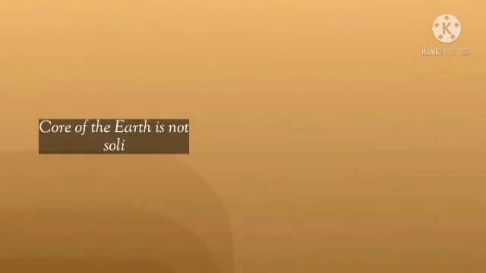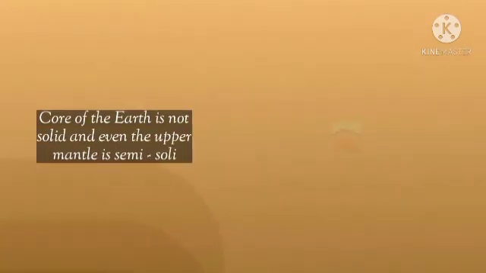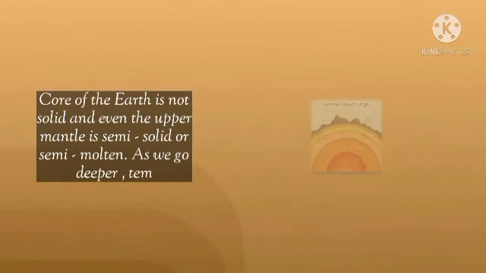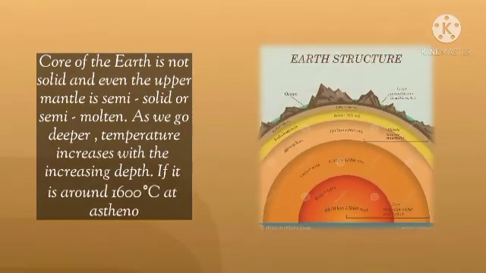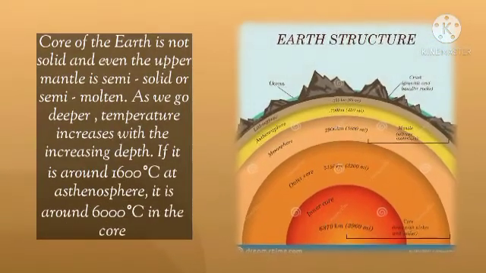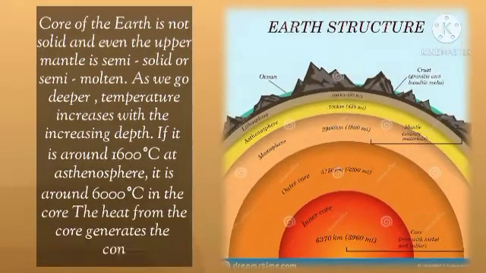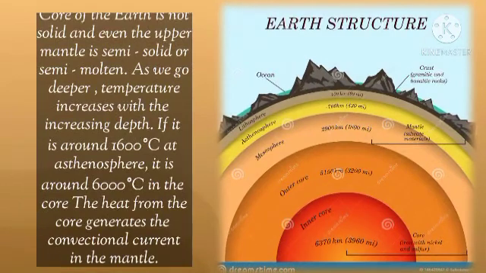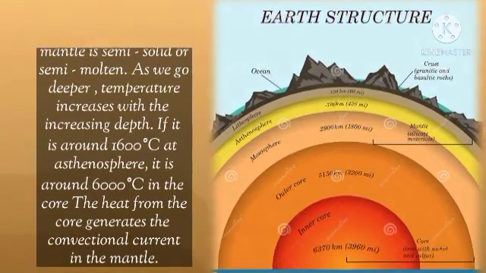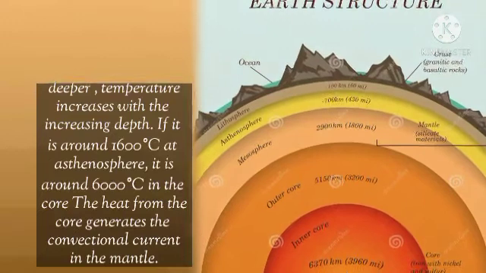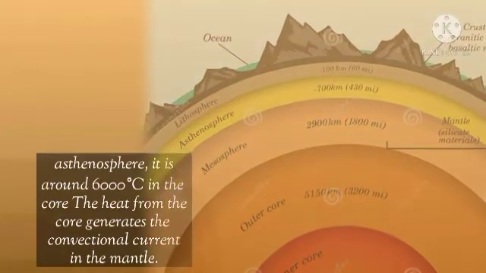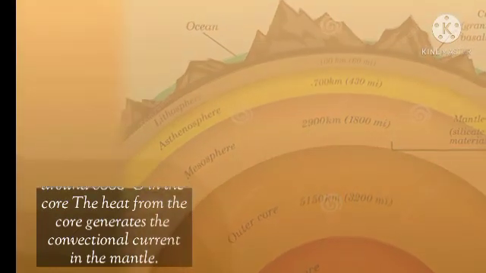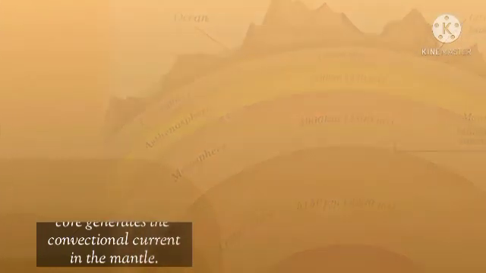We have read in a previous chapter that the core of the Earth is not solid, and even the upper mantle is semi-solid or semi-molten. As we go deeper, temperature increases with the increasing depth. It is around 1600 degrees centigrade at the asthenosphere, and around 6000 degrees centigrade in the core. The heat from the core generates the convectional current in the mantle.